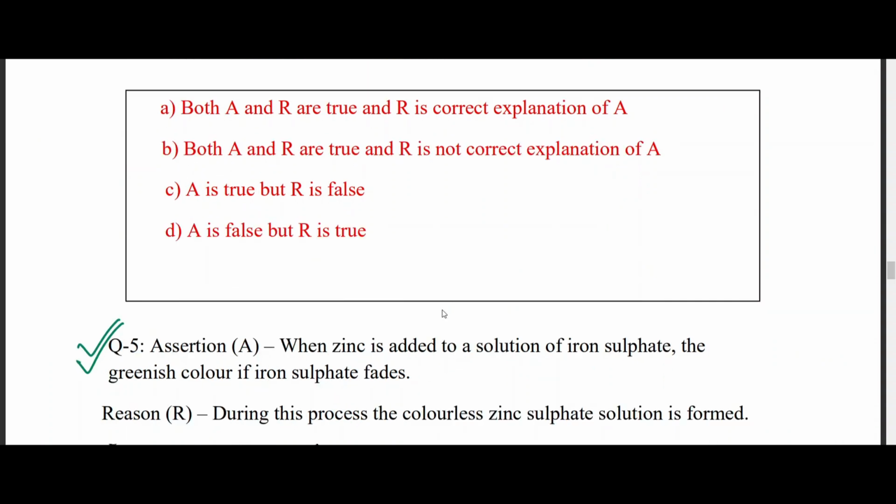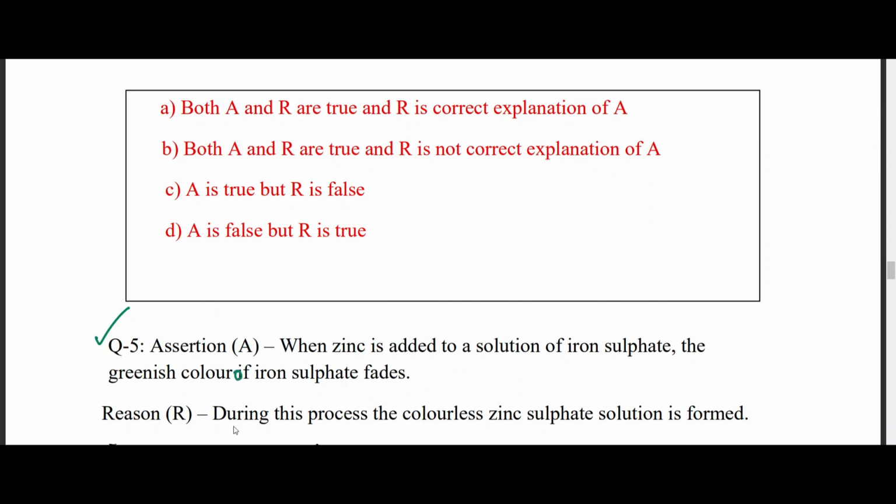Here is one more question for you all. This question is very, very important. You can take a screenshot of it, and if you want, I can also link this PDF down below so that you can keep these questions with you and practice later on during your exams. So the assertion statement here is: when zinc is added to the solution of iron sulfate, the greenish color of iron sulfate fades.